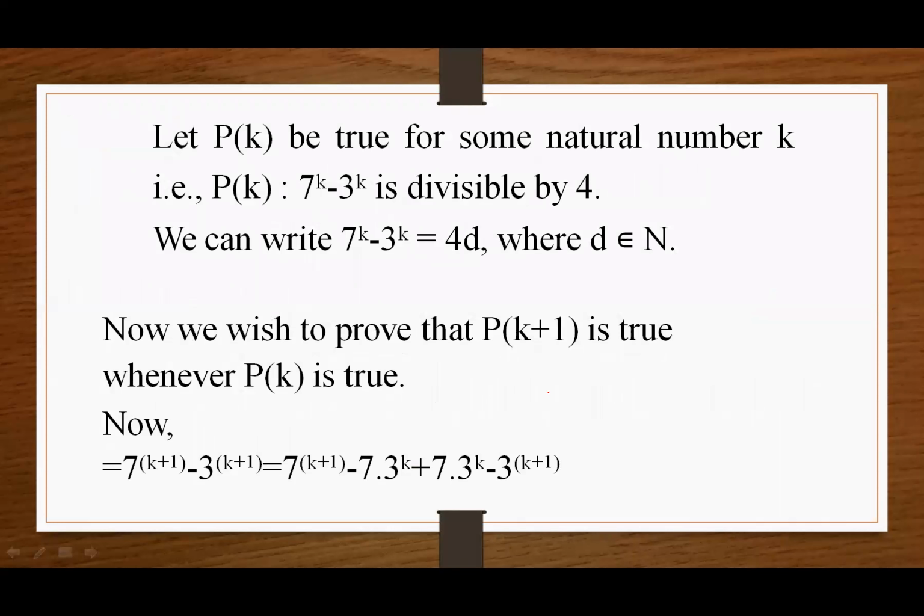Let P(k) be true for some natural number k, that is P(k) equal to 7 to the power k minus 3 to the power k is divisible by 4. Now we can write 7 to the power k minus 3 to the power k equal to 4d, where d belongs to the natural numbers. Now we wish to prove that P(k plus 1) is true for n equal to k plus 1. Whenever P(k) is true, now 7 to the power k plus 1 minus 3 to the power k plus